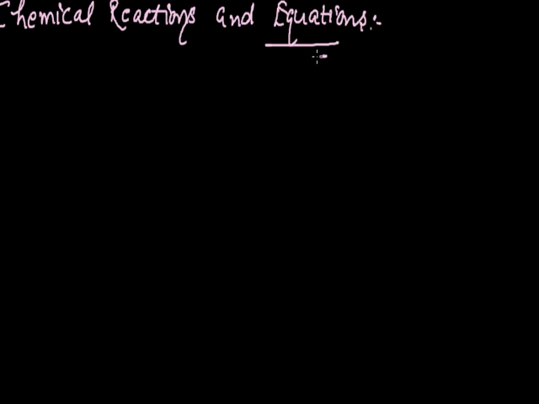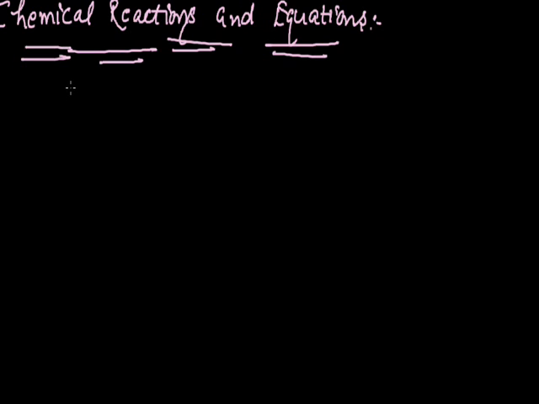Hello students. Today we'll be dealing with the topic chemical reactions and equations. Let us consider the following examples and the following processes which happen in our daily life. We have seen various examples like melting of ice, rusting of iron, decomposition of calcium carbonate, burning of candle wax, burning of magnesium ribbon. These changes can either be physical or chemical.